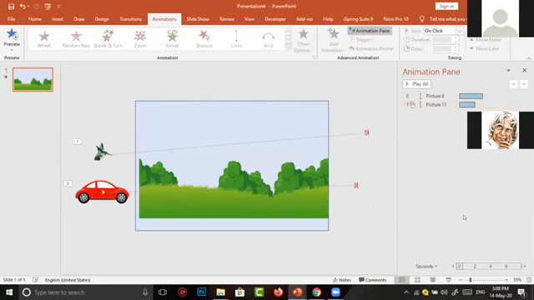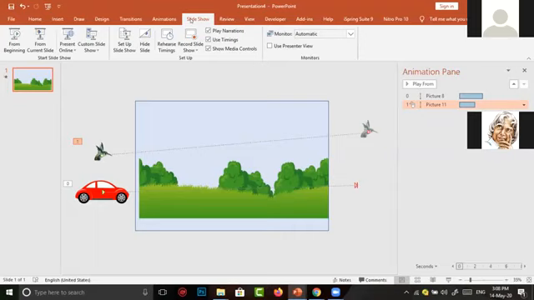Again, I want to see what the animation I have given to this particular bird, where I can see the same way animation pane. Here itself, I think you can see, sir. You can show here play all by clicking here, play animation pane. The number 1 is there. Again, I want to see our scene, sir, in slideshow. I think you can show from here animation pane itself. Play. Okay, sir. I click on slideshow.